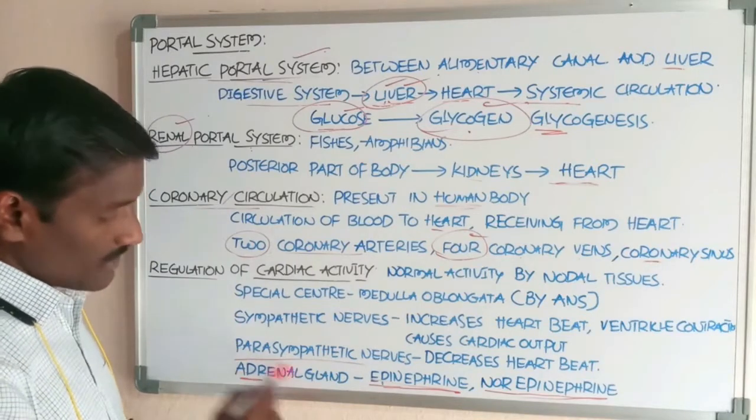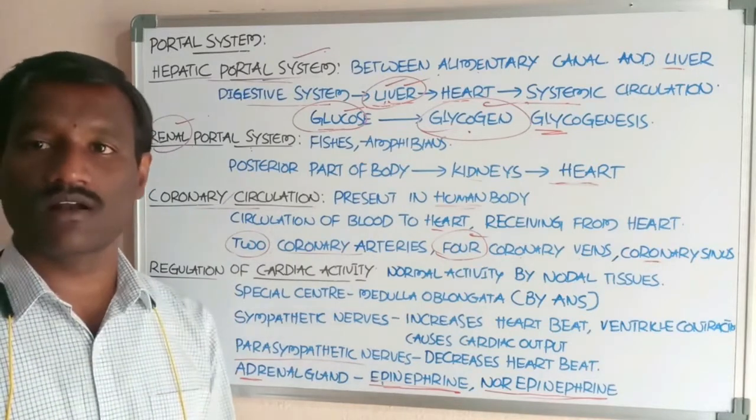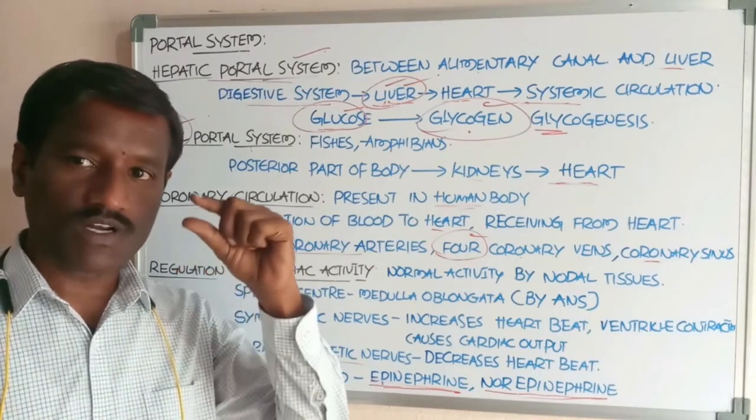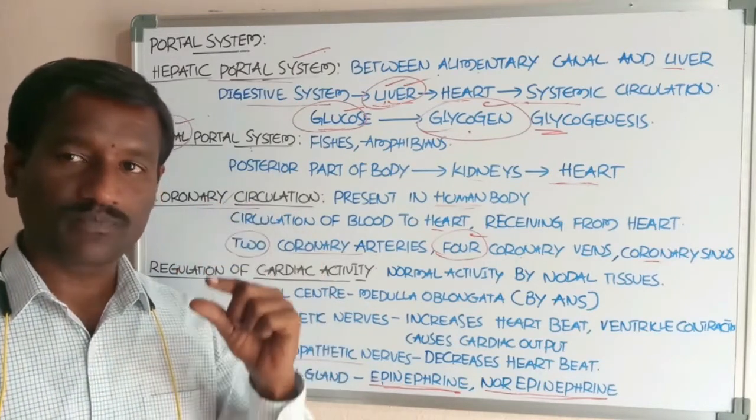And the adrenal gland. What is the role of the adrenal gland? The adrenal gland is divided into two parts, the cortex and the medulla.